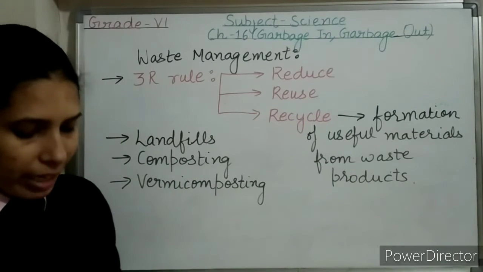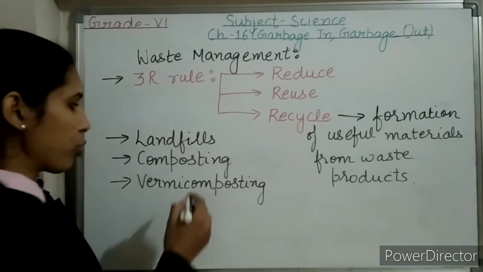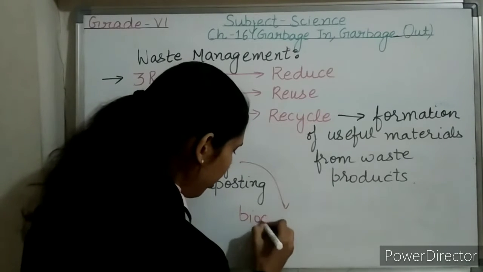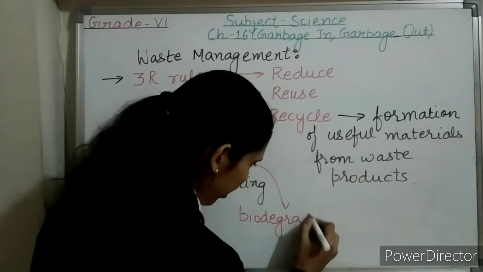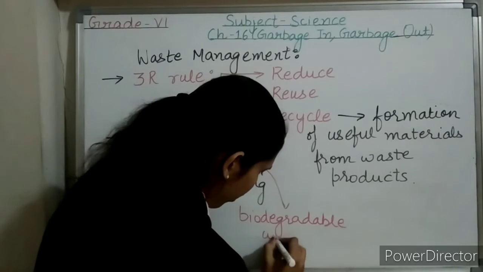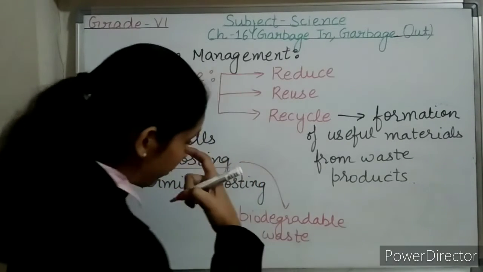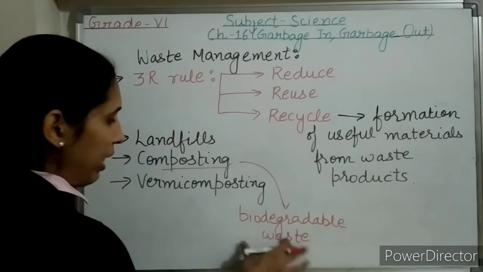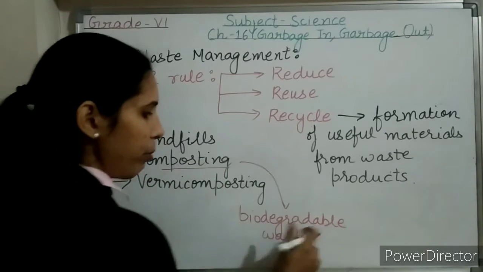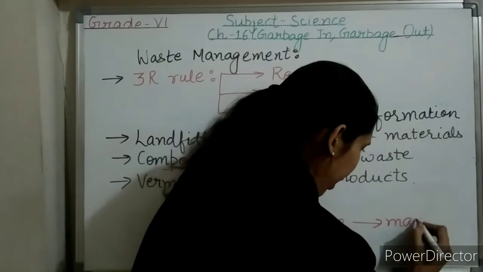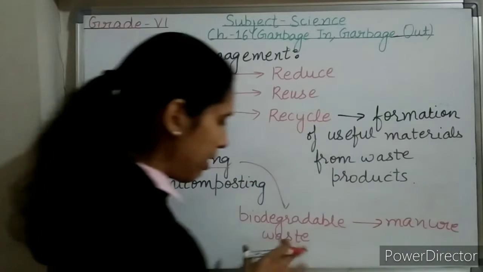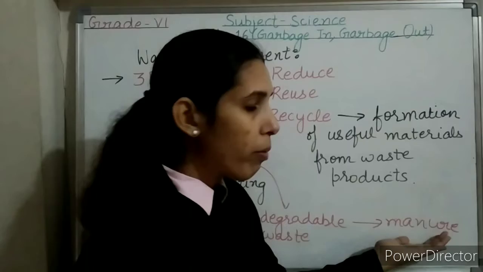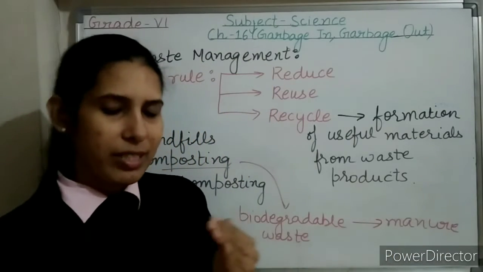Next is composting. I have already told what composting is. In the process of composting, biodegradable waste such as kitchen waste, garden waste, and animal waste is converted into manure. I have given the examples of this biodegradable waste that can be converted into manure with the help of the microorganisms in the soil.